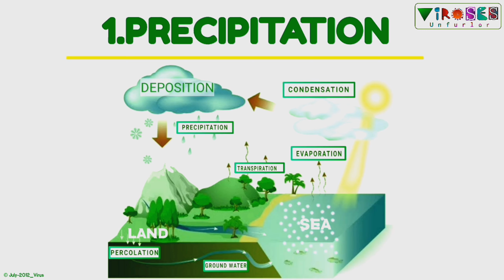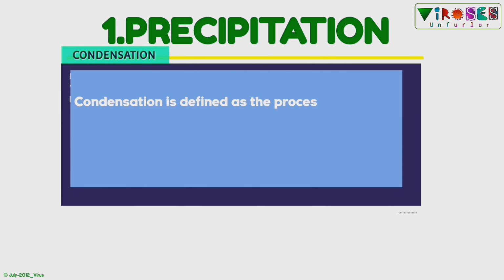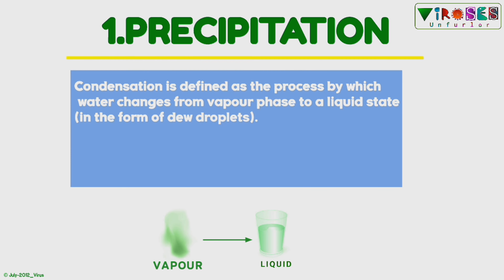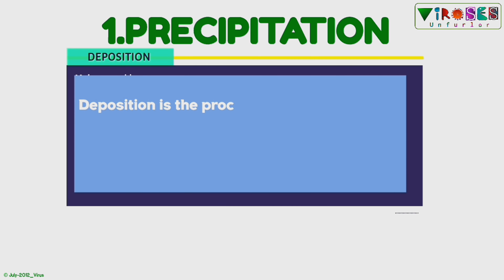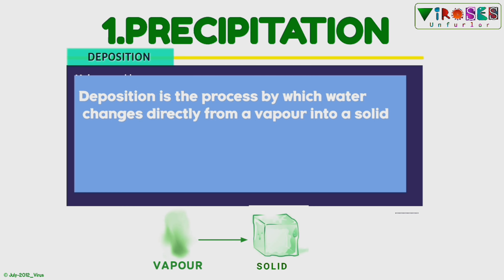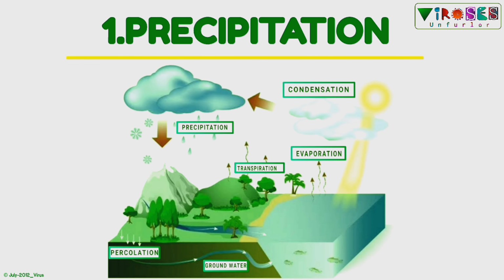and precipitation. Condensation is defined as a process by which water changes from vapor phase to liquid state. Deposition is the process by which water changes directly from vapor into a solid phase. In the atmosphere, tiny droplets of water and ice crystals produced through condensation and deposition form clouds. The major amount of water on the earth is received as rainfall.